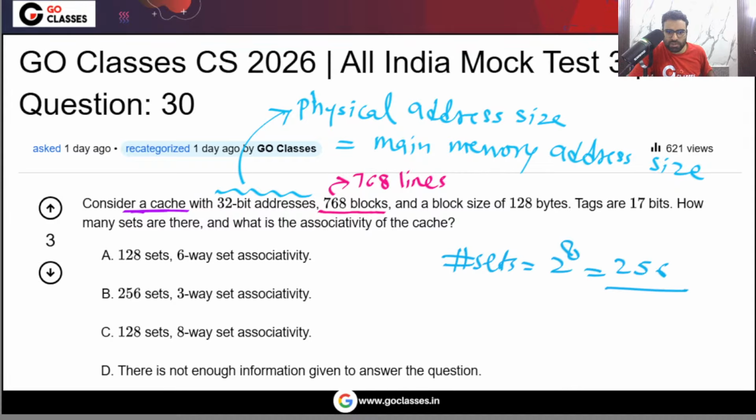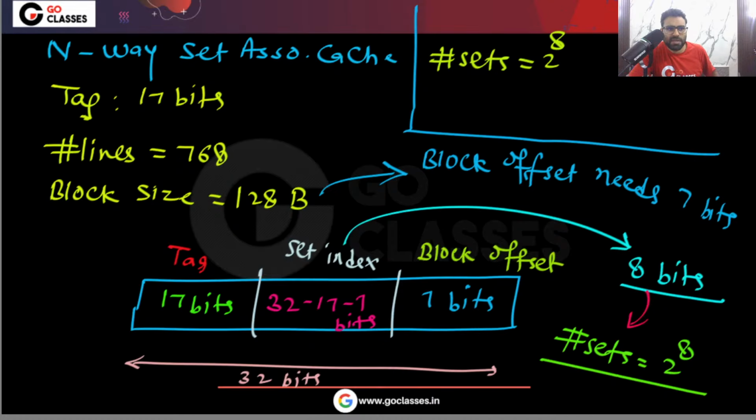And what is the associativity? If you have an n-way set associative cache, it means every set has a total of n lines. So in total we have 2 power 8, or 256, sets, and the total number of lines is 768. So tell me, in one set how many lines do you have? The number of lines per set is your associativity.